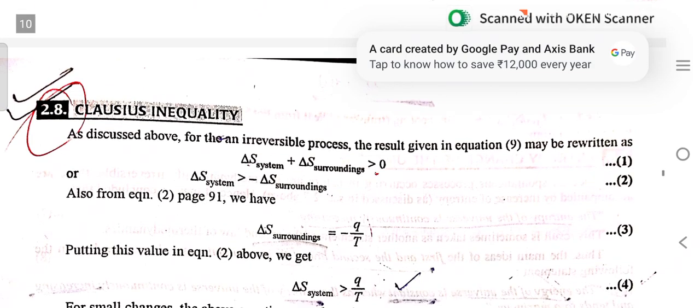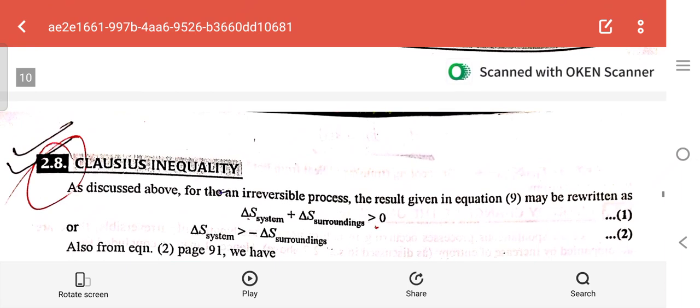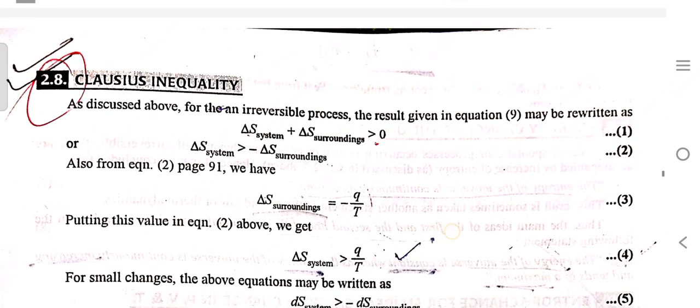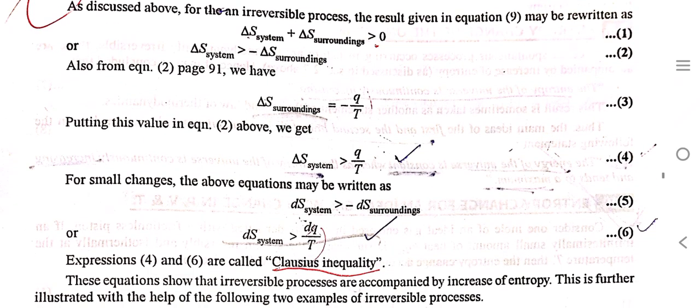Next topic is Clausius inequality. As discussed above, in an irreversible process the result is delta S of system plus delta S of surroundings is greater than 0. So delta S of system is greater than minus delta S of surroundings. We know that delta S of surroundings is equal to minus Q upon T. Putting in the value, delta S of system will be greater than Q by T.